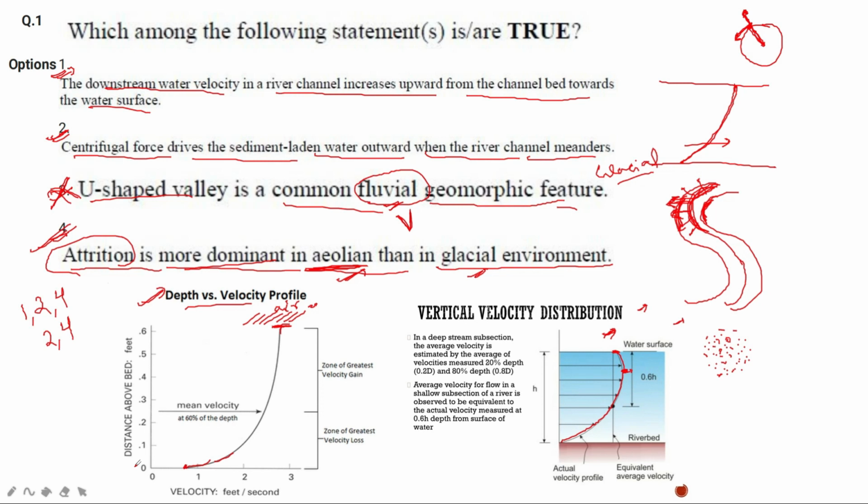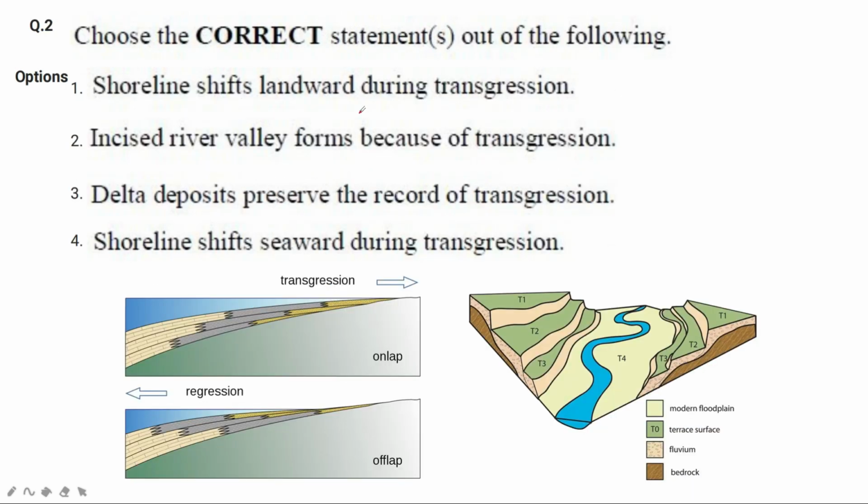So let's see the next question. Choose the correct statements out of the following. Shoreline shifts landward during transgression. So what is transgression? It is the sea level rise due to the sinking or subsidence of land.